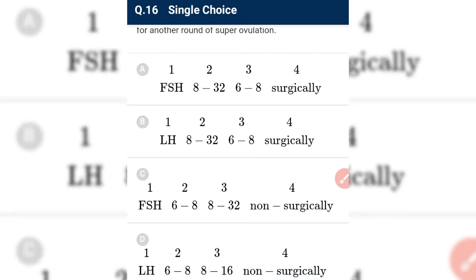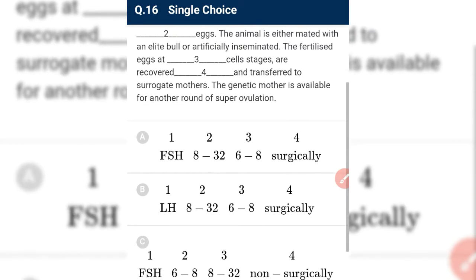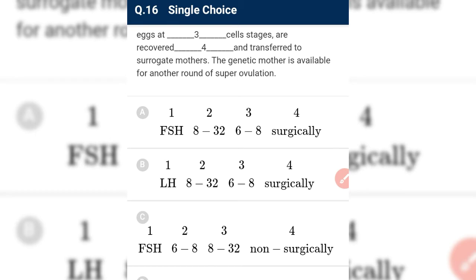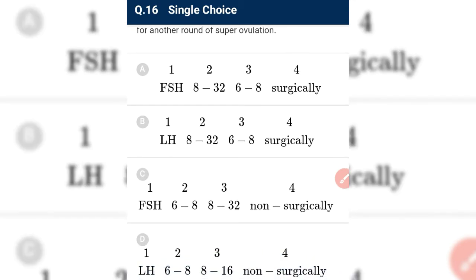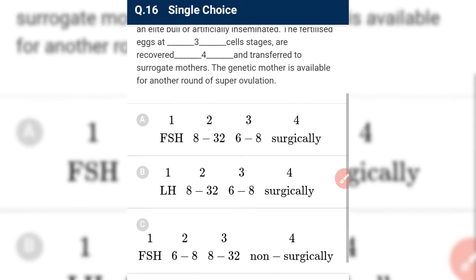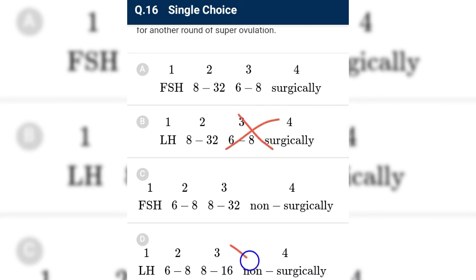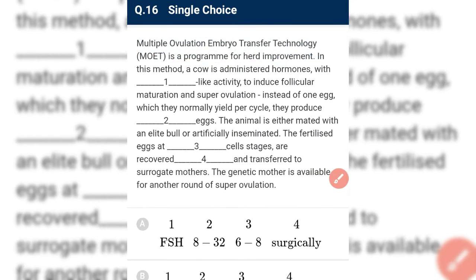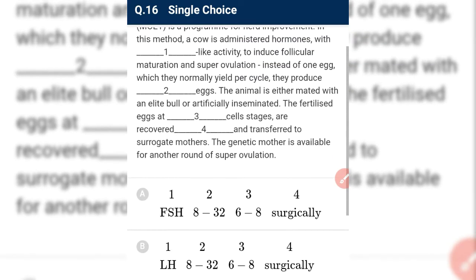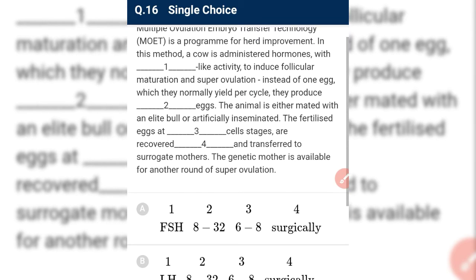So one is matched with FSH, and we have eliminated B and D. So B and D cannot be our required answer, so they are eliminated. And the next is: the animal is either mated with an elite bull or artificially inseminated, the fertilized egg. See, we have missed out this one: to induce follicular maturation and superovulation.